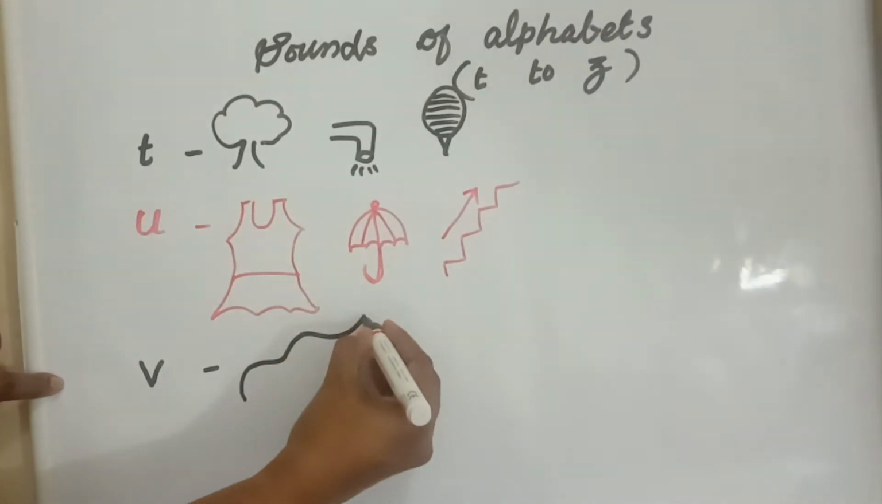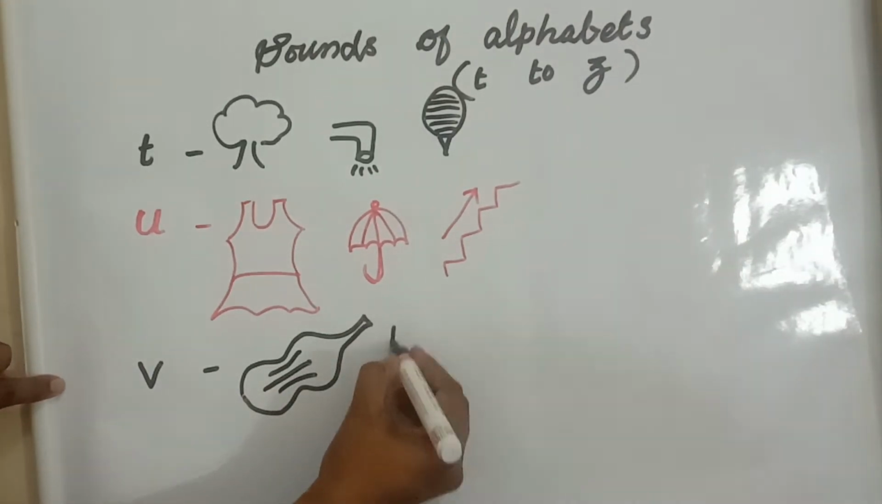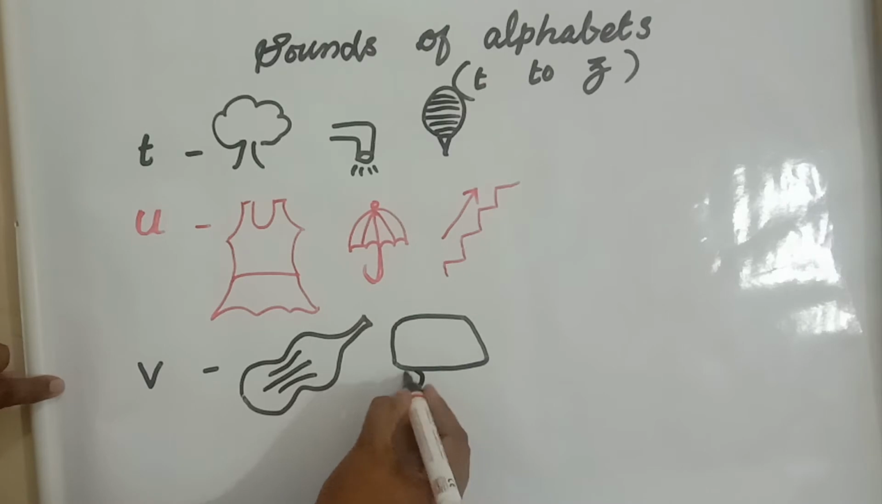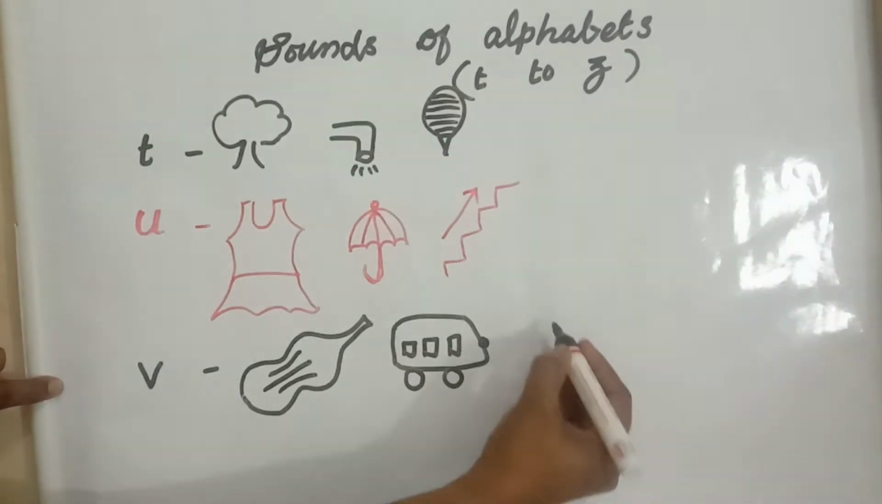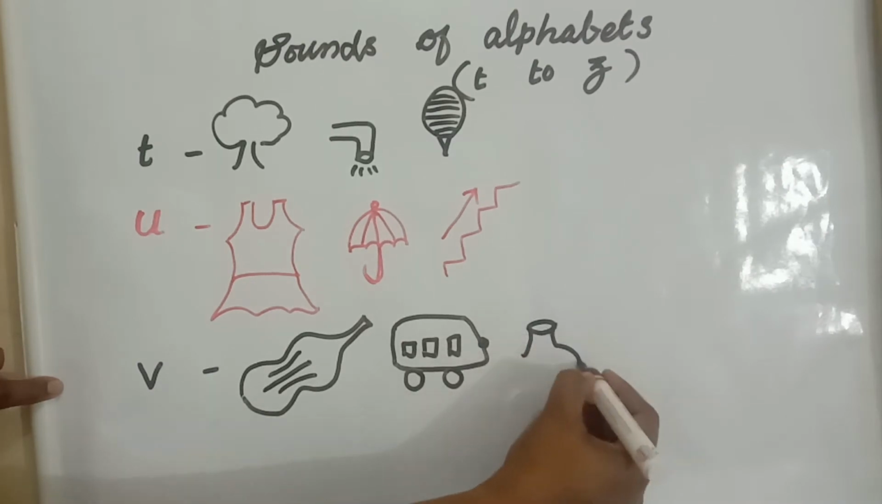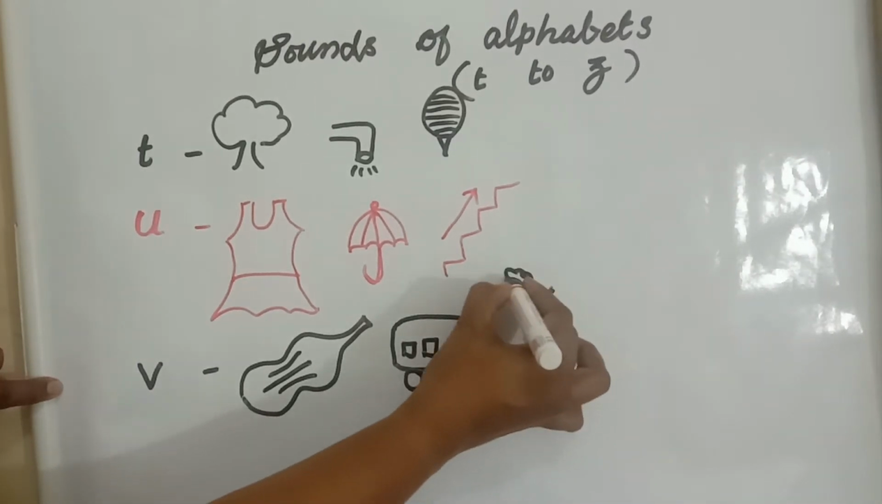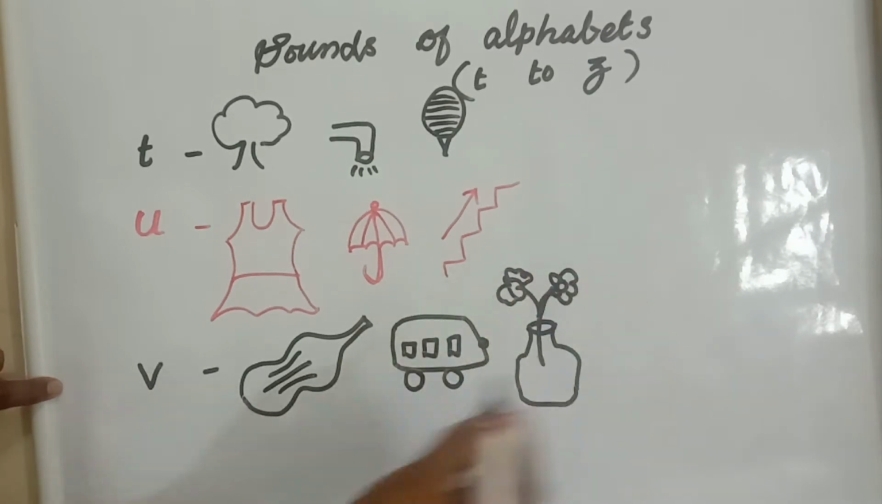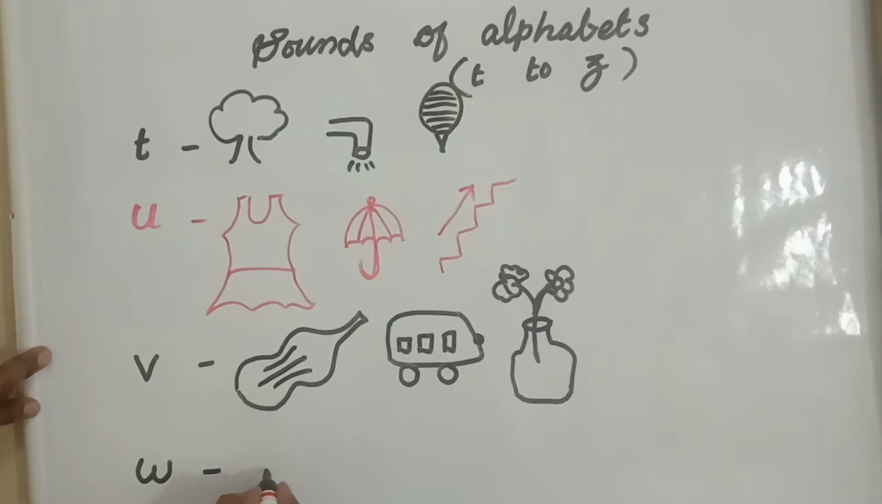Next letter is V. V sounds as violin, van, vase. Violin, van, vase.